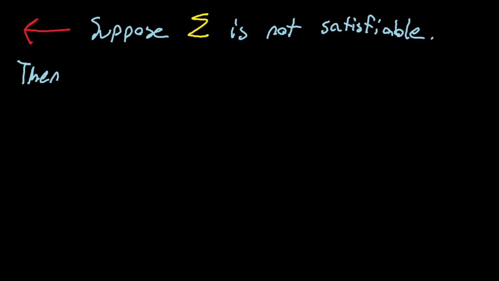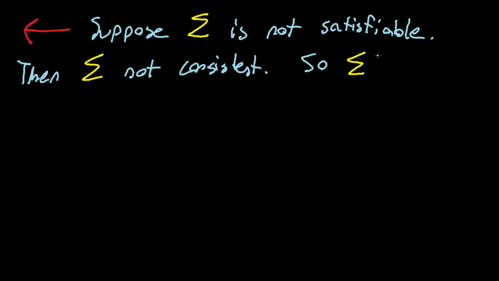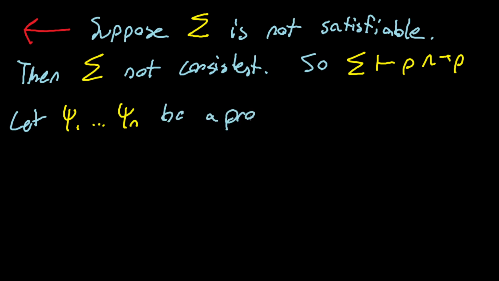Well, what did we just prove? Right? What did we just prove? Then sigma is not consistent. And that exactly means that sigma can prove a contradiction. Let psi 1 through psi n be a proof of P and not P.